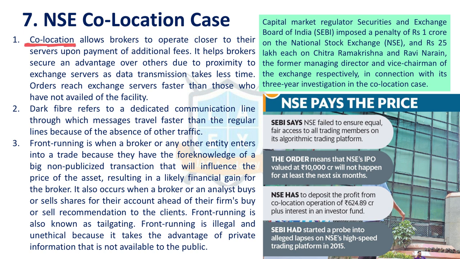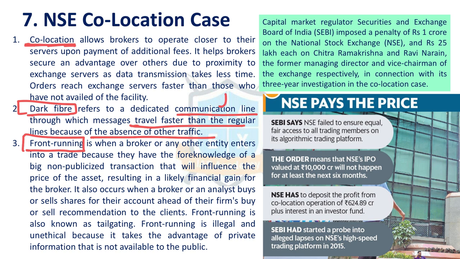That is why SEBI has imposed fine. And there are two more words that are mentioned related to this topic. One is dark fiber. Second one is front running. Dark fiber means it is a dedicated communication line through which messages travel faster than the regular lines because of the absence of other traffic.